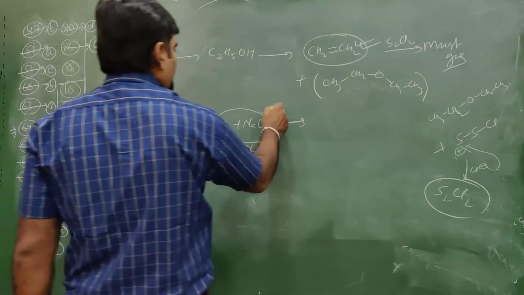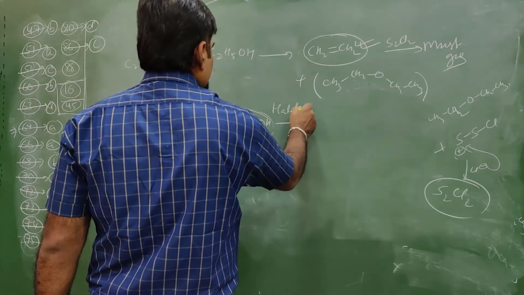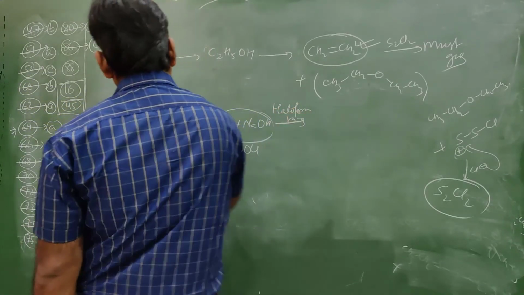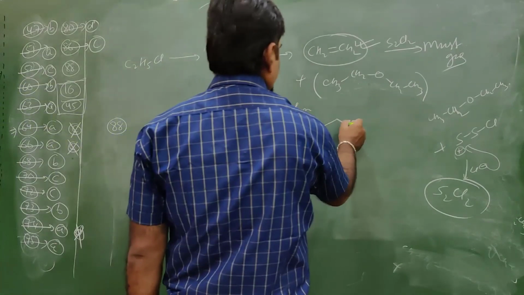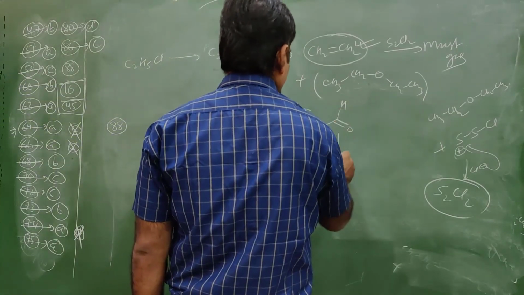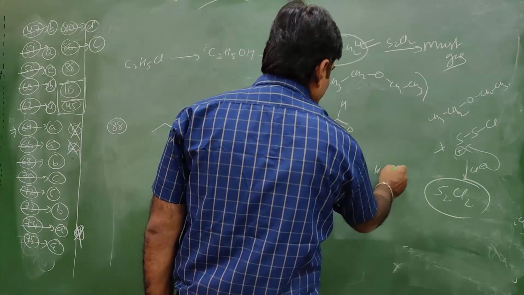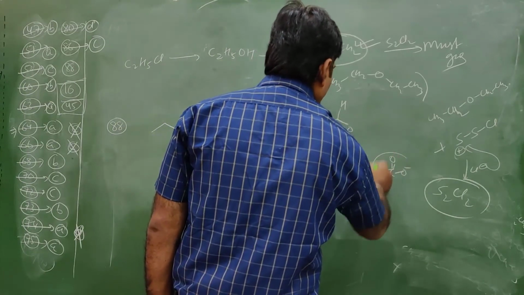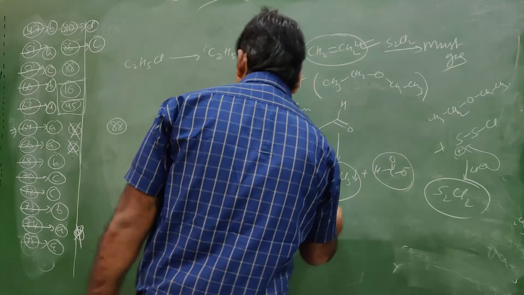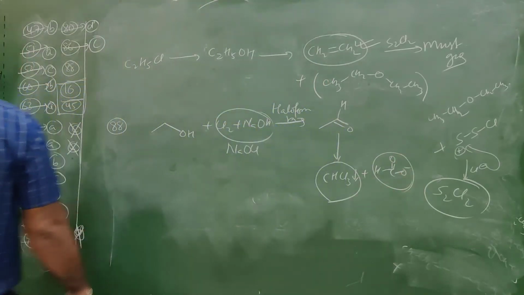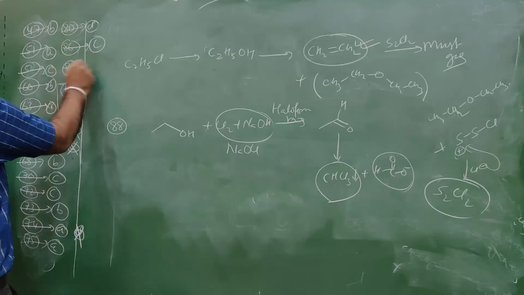This is haloform reaction. CH3CH2OH gets oxidized to this. Further it gets converted to CHCl3 plus HCOO minus. Haloform is D. So what is the product? Product is D. Answer is D.